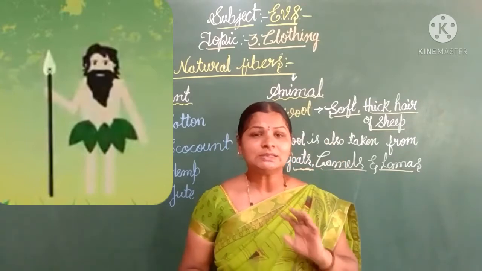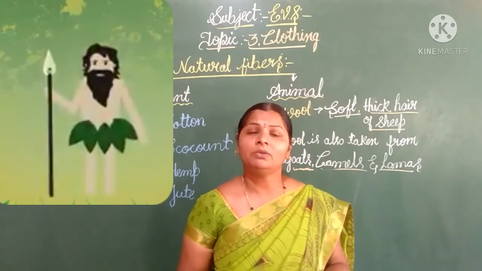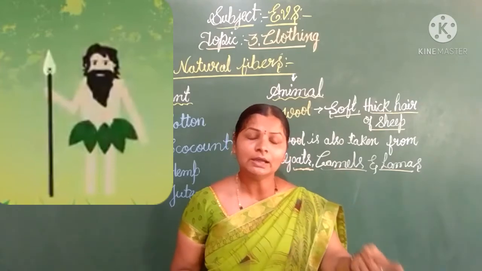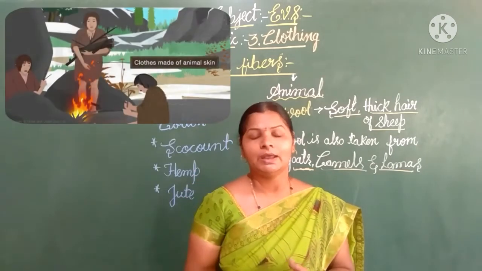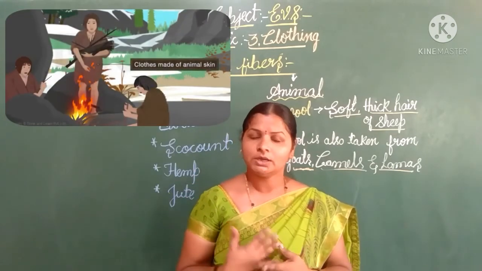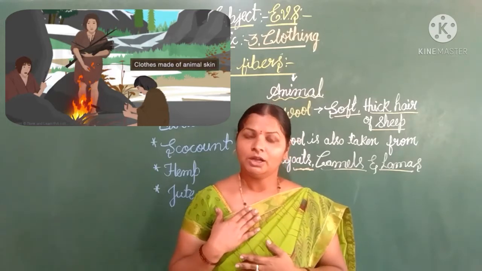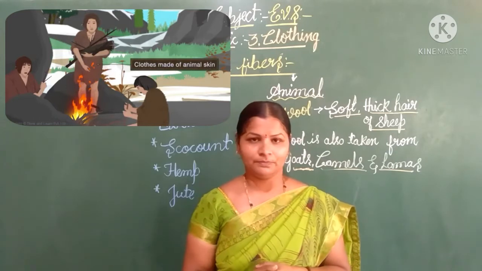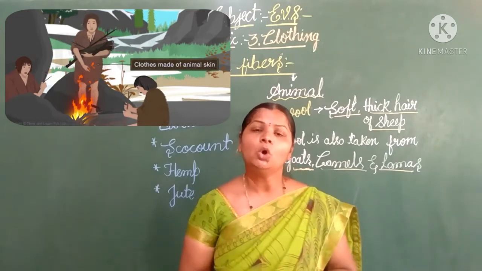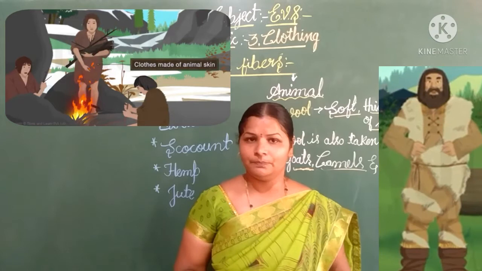So when the seasons changed, he took the animal skin and covered his body. Then he felt, oh, it protects my body and it is also very good in winter season. So he started to wear the animal skin.